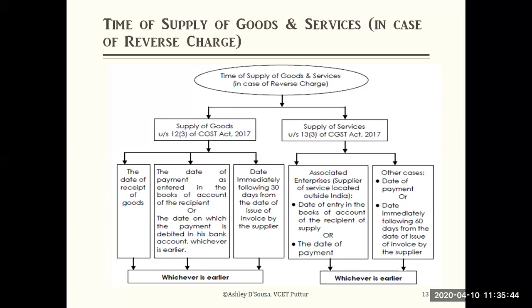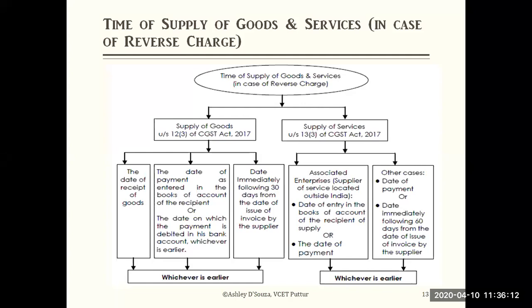An associated enterprise means somebody from abroad, outside the country, has given the service, and I have received it. So which is the time of supply? The date of the entry in my books of account as the receiver, the date when I made the entry of the supply, or the date on which I made the payment to the supplier, whichever is earlier out of these two will be considered.